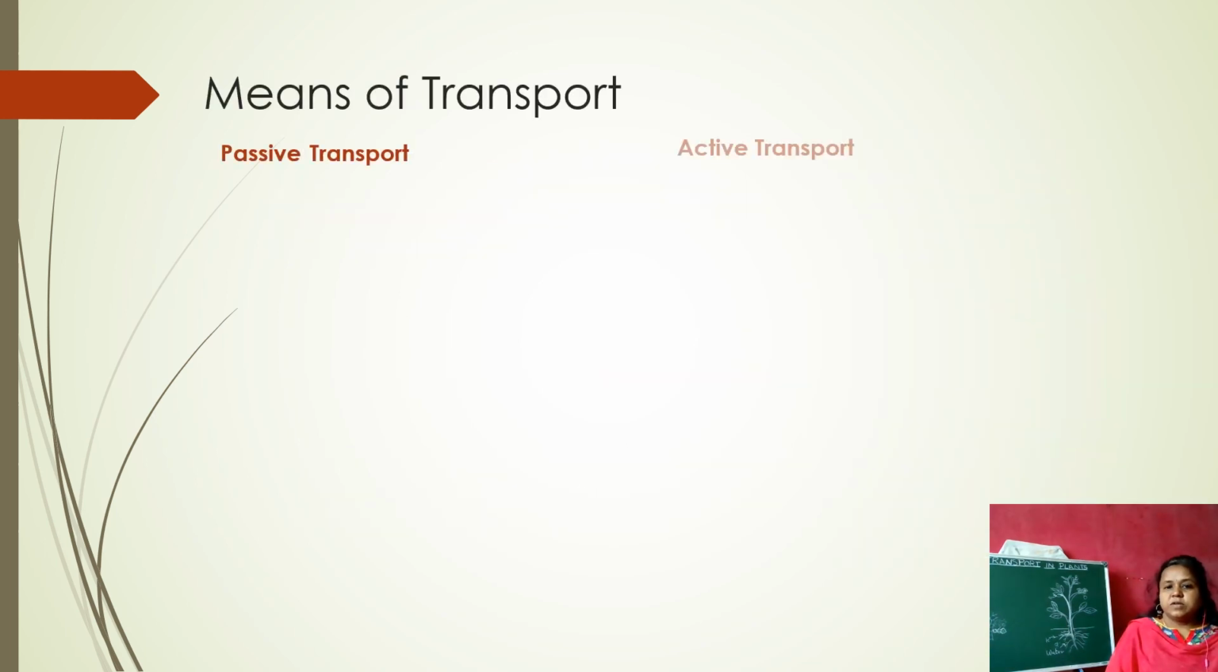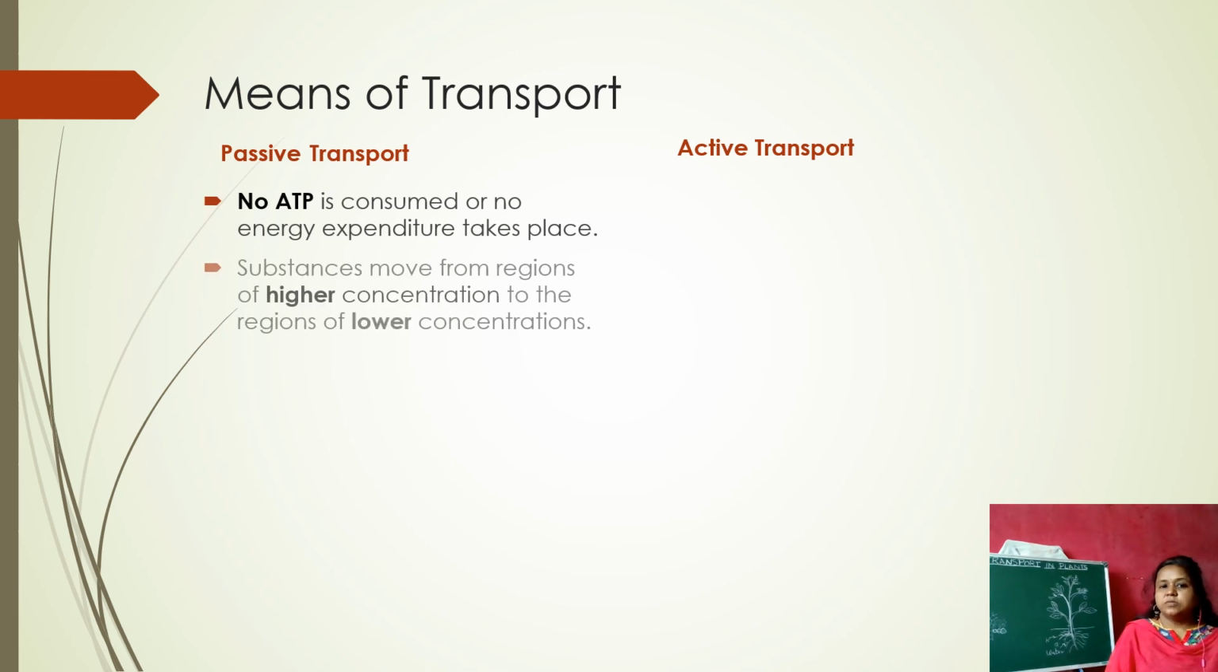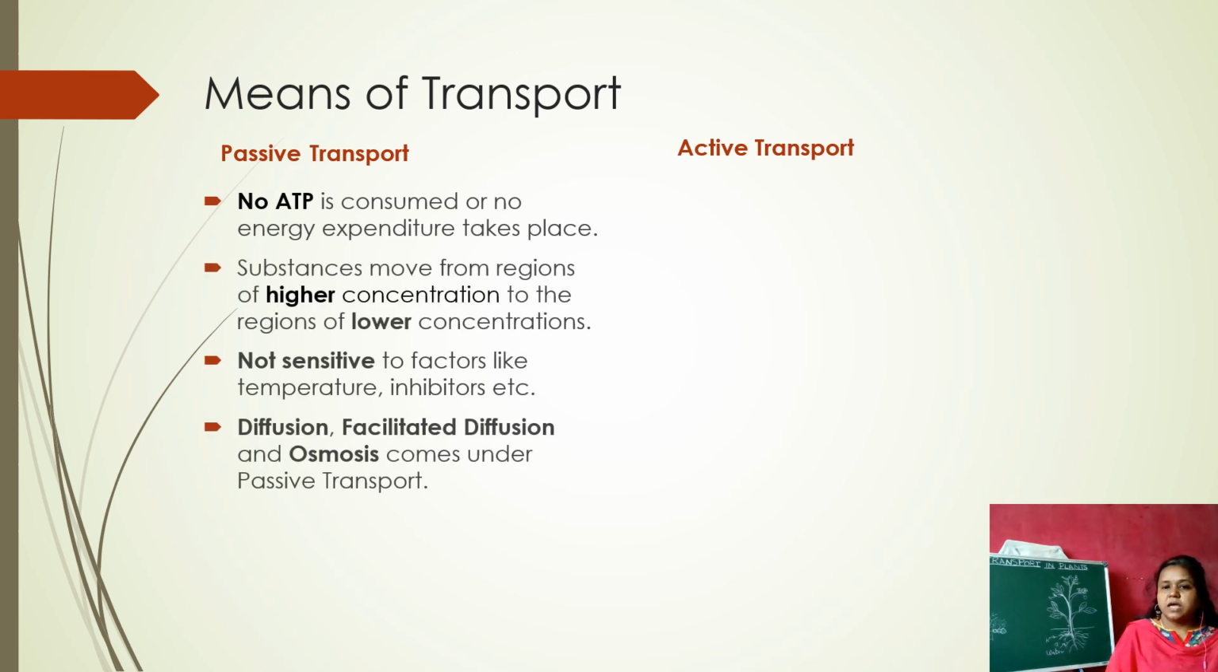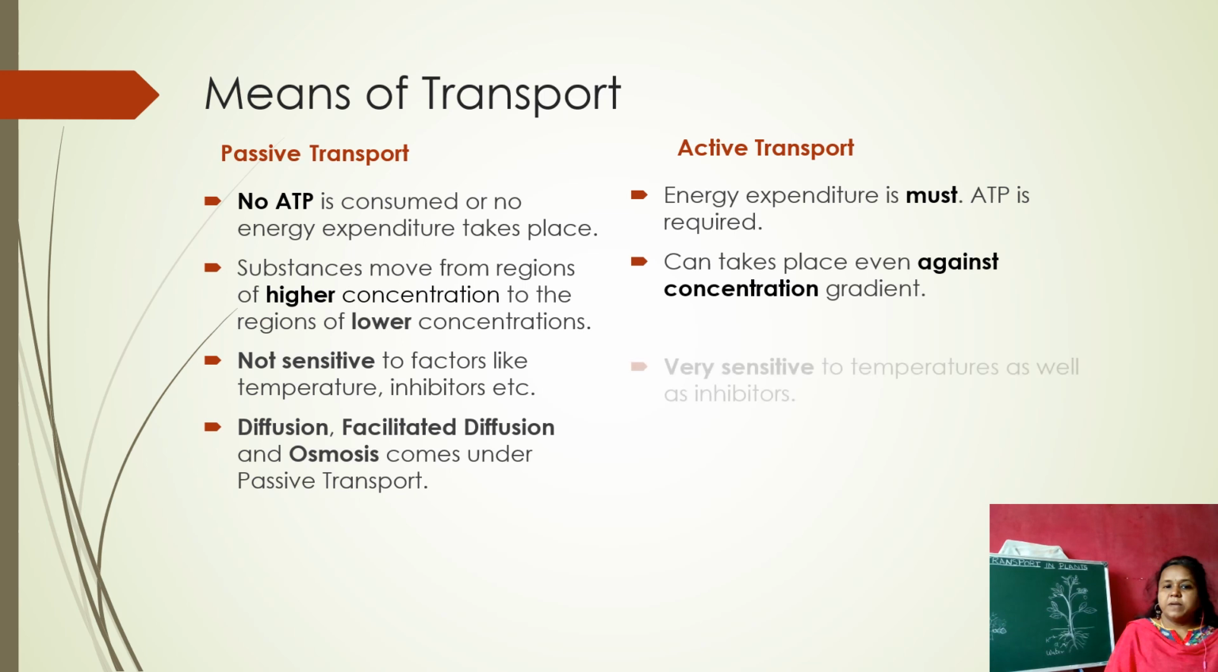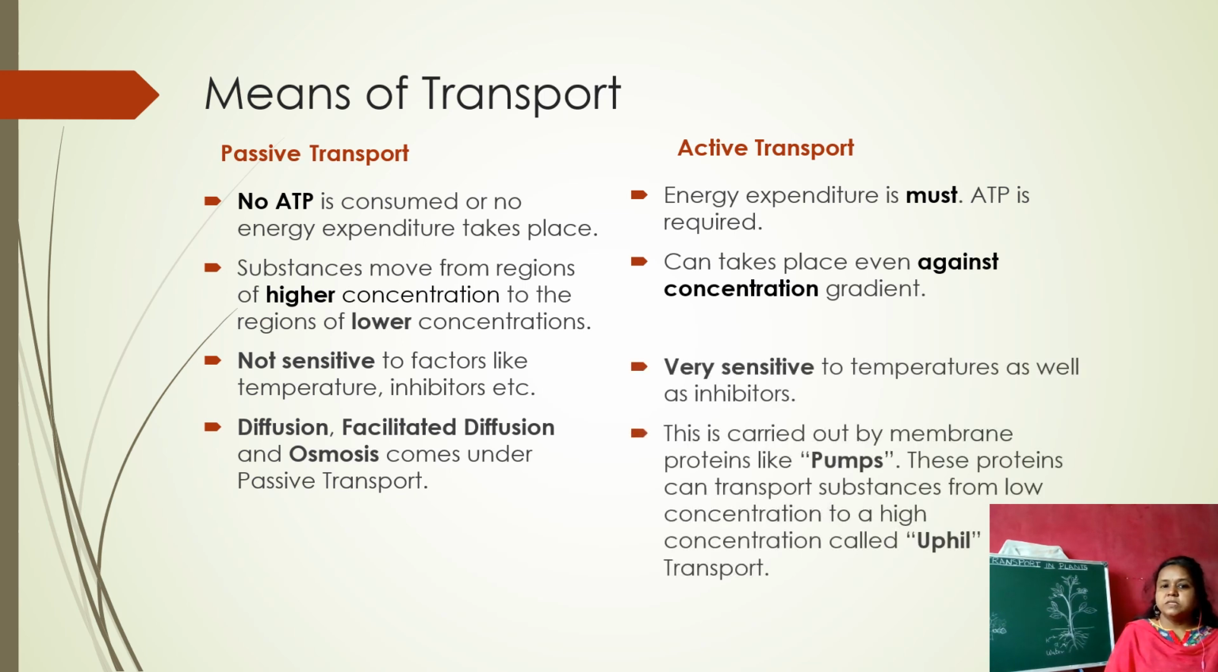Coming to the means of transport, there are two types of transport, passive transport and active transport. In passive transport, no ATP is consumed or no energy expenditure takes place. But in active transport, energy expenditure is a must and ATP is required. Substances move from regions of higher concentration to regions of lower concentration in passive transport. But active transport can take place even against the concentration gradient.